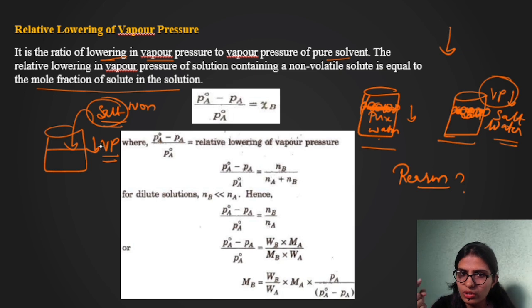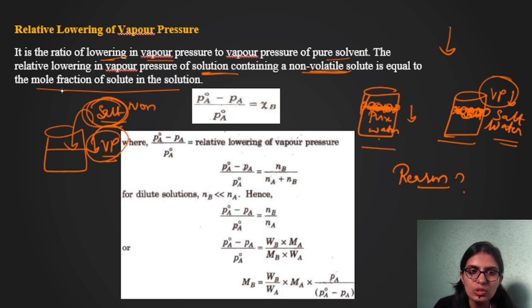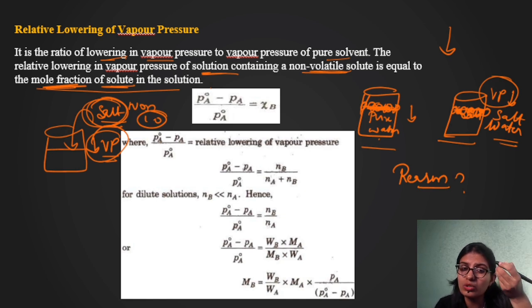So relative lowering of vapor pressure is observed. But how much is it decreasing? The relative lowering of vapor pressure is proportional to the mole fraction of salt here. So can I say the relative lowering of vapor pressure of a solution containing non-volatile solute is equal to the mole fraction of solute in the solution, right? So if I put 10 spoons of salt into water, then the vapor pressure is also going to decrease to a larger extent, right?